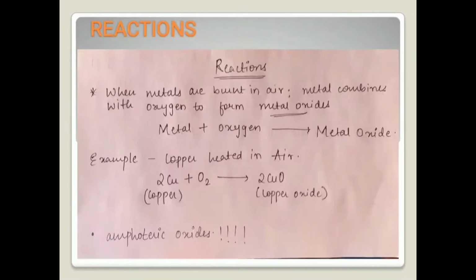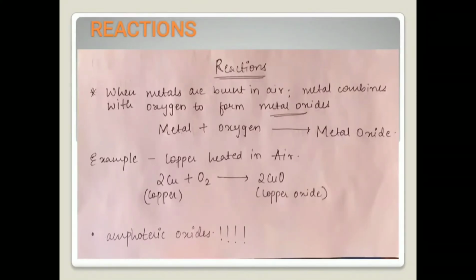Now when the metals are burnt in air, the metal will combine with the oxygen which is present in the air, and it will form metal oxides. As we can see in the reaction, metal plus oxygen gives rise to metal oxide. Let us consider an example of copper being heated in air: 2Cu plus O2 gives 2CuO. That is, copper plus oxygen on reaction gives rise to copper oxide.